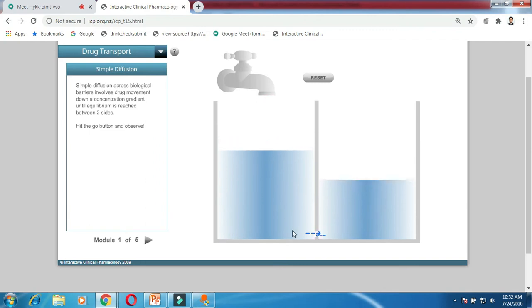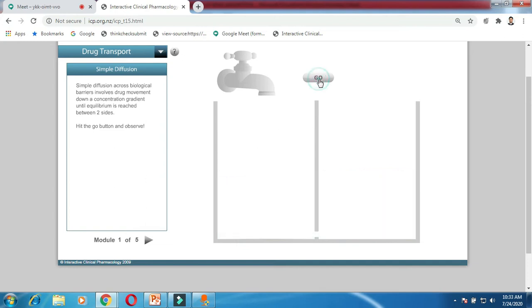due to this opening it continuously moves to the other side, but it will get stabilized when both sides have equal concentration, that is, equilibrium of that particular drug will be attained. That's why it is called simple diffusion. That means there is no requirement of any energy for the transfer of drug across this membrane.